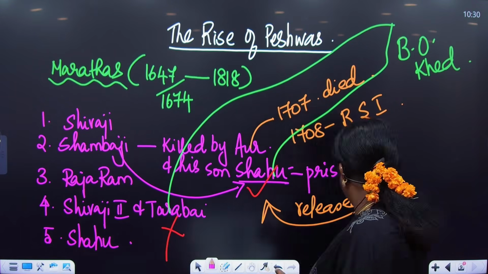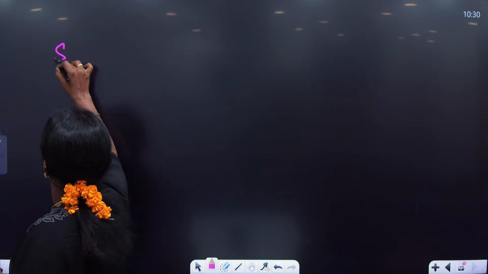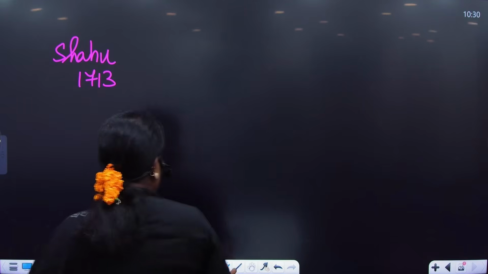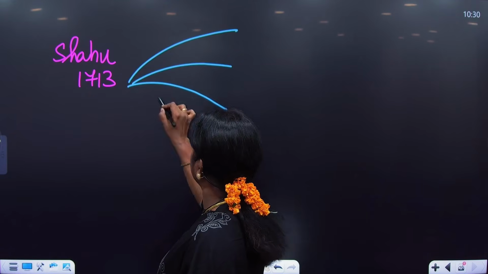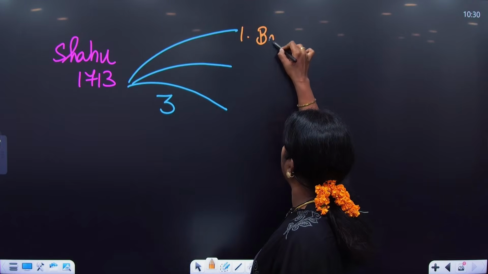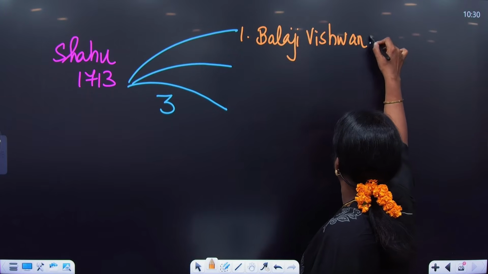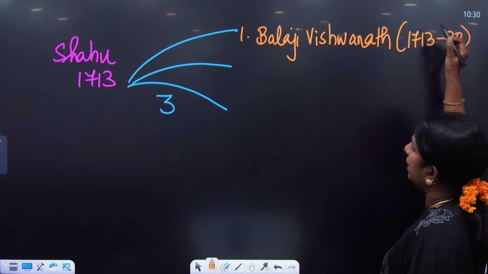Now when Shahu became the ruler, Shahu in 1713, he granted powers to the Peshwa, and Shahu had 3 Peshwas under his control. So the first Peshwa under Shahu was Balaji Vishwanath. Balaji Vishwanath was the first Peshwa, 1713 to 1720.